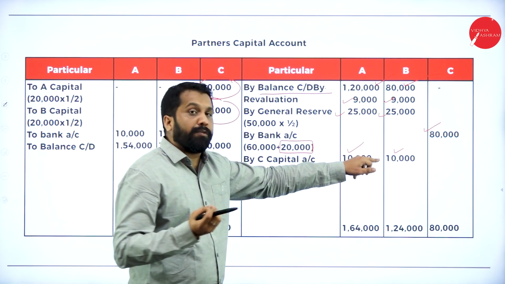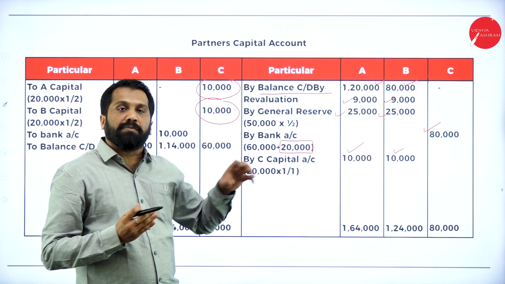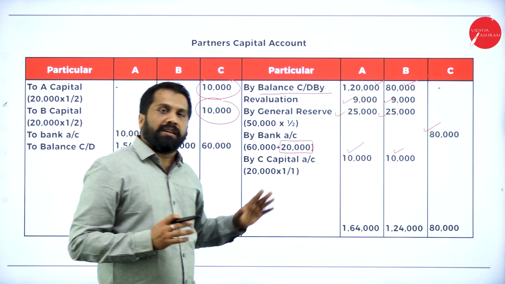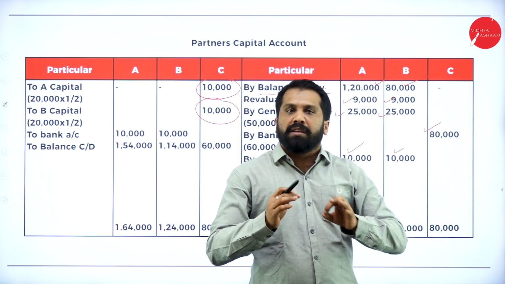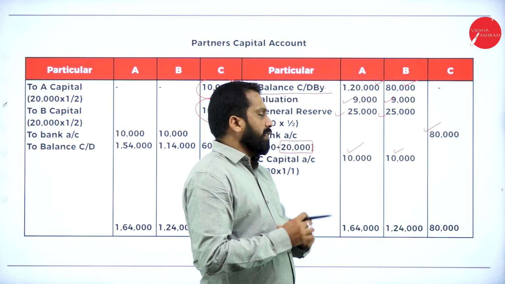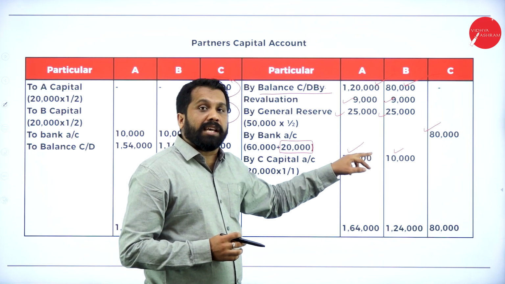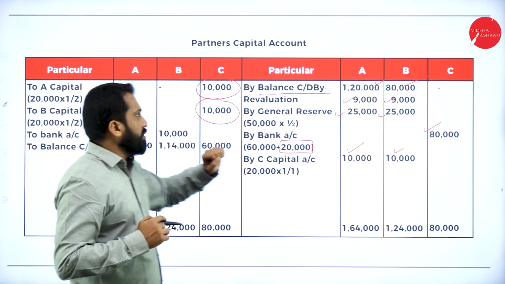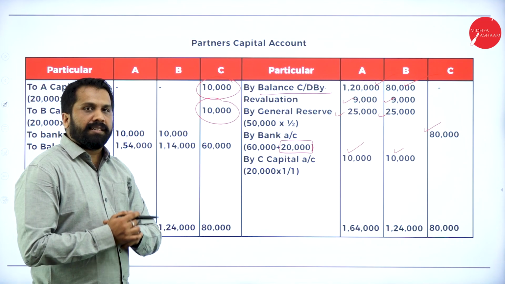Out of 80, take that 20,000, that extra money will be given to whom? Old partners. In which ratio? Normally it has to be given by sacrifice ratio, but in this problem they have not given old ratio and new ratio, so we have to go with equal. 10,000, 10,000 we have given. This 10,000, 10,000 given by whom? C. That is the reason on the debit side we have to mention whatever he has given.